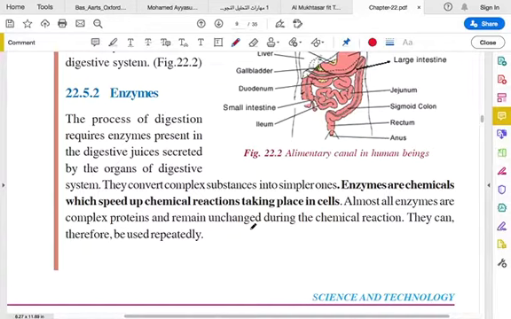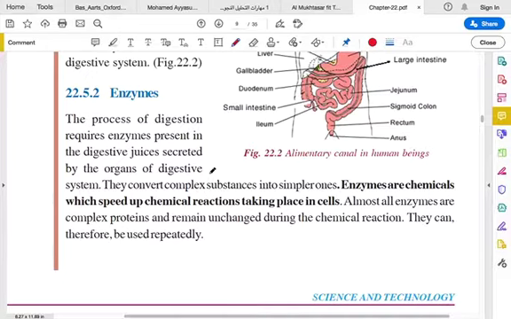Those chemicals are called enzymes. In our stomach, we have digestive juices, those chemicals which help in digestion. So this is the technical definition: enzymes are chemicals which speed up chemical reactions taking place in cells.